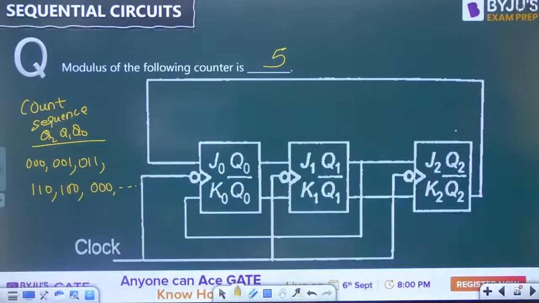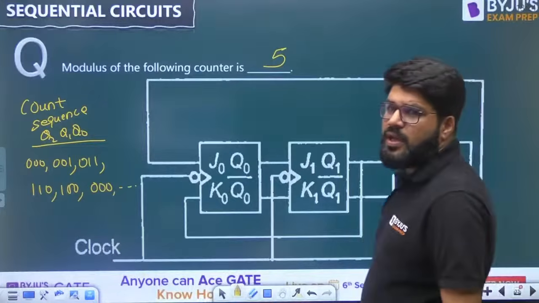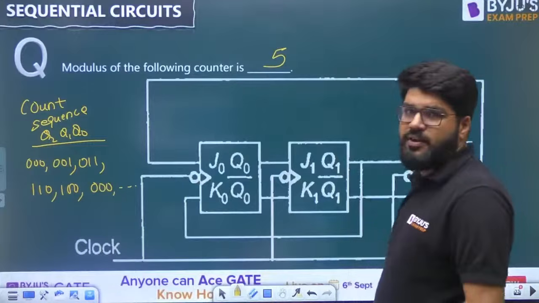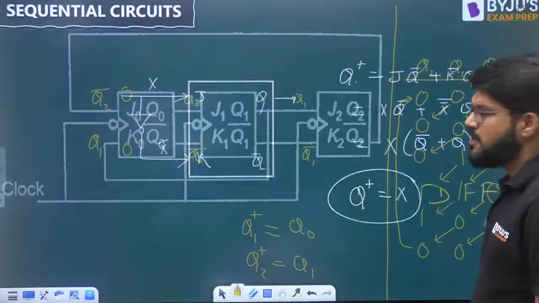Chalo. This is a mod 5 counter. Okay, and if you are able, if you have done this one and if you have got this concept,